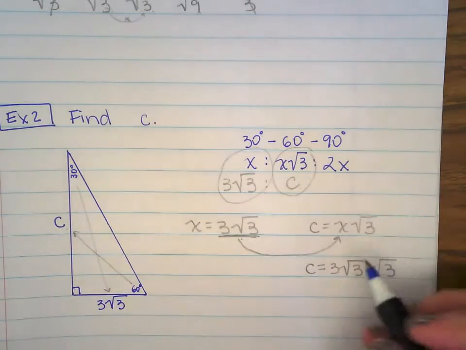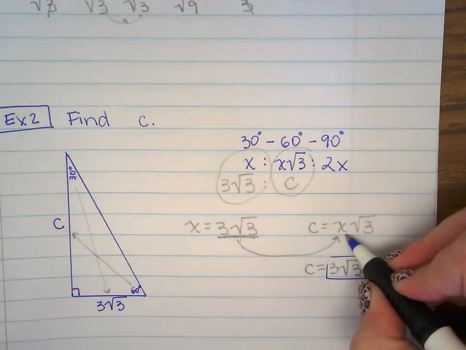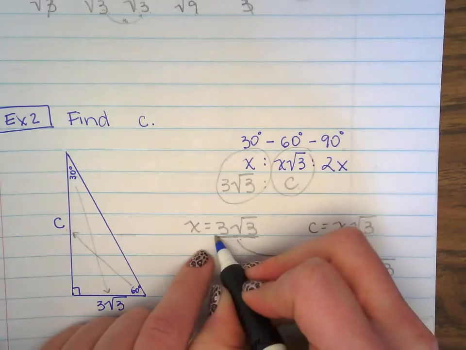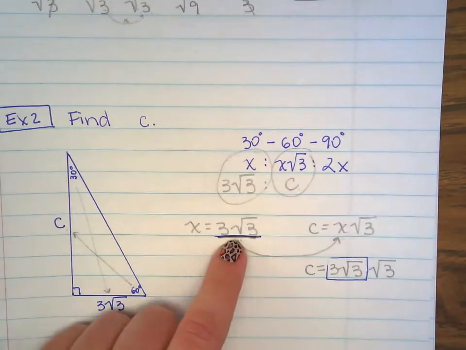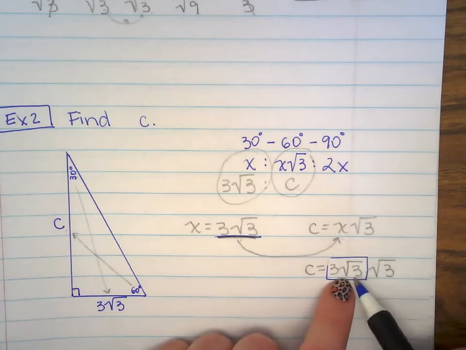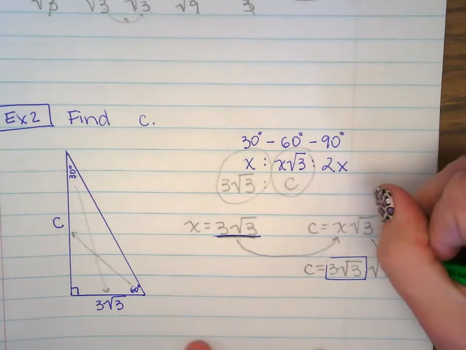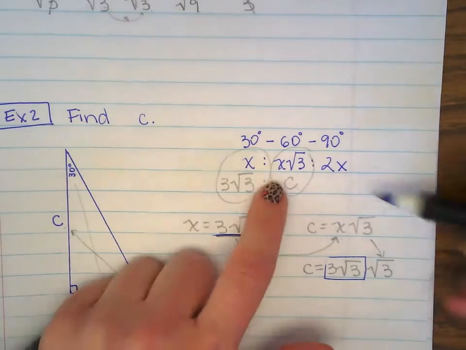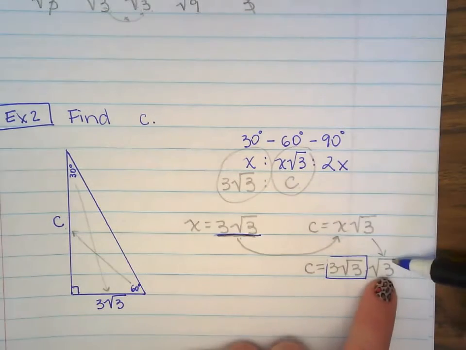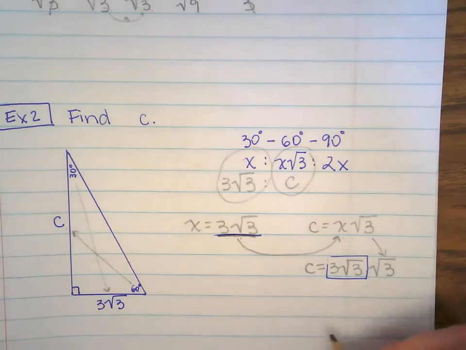So one more time, this is x. From here, I knew that x was this guy right here, 3 square root of 3. I replaced it right here. That's where I have the 3 square root of 3 right there. And this square root of 3 was given from my ratio. Boom. Okay, so now we just need to make it look better.